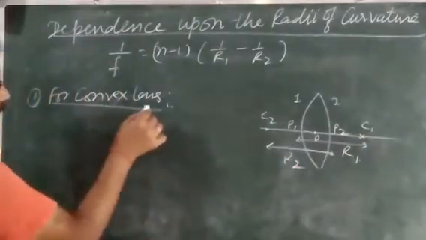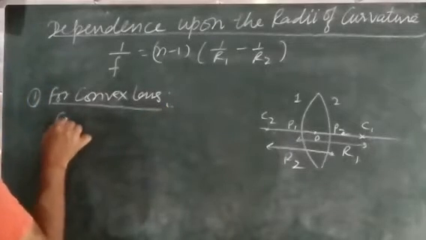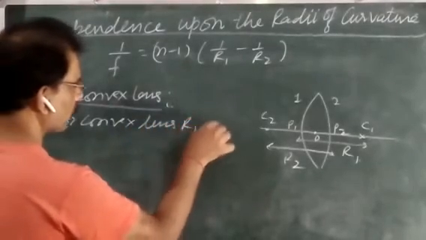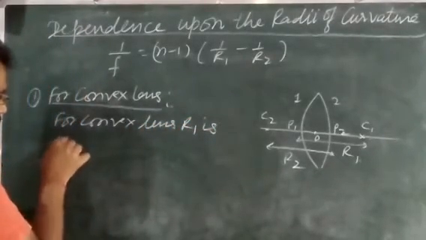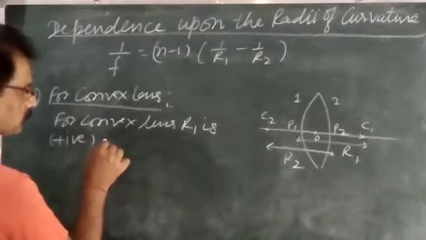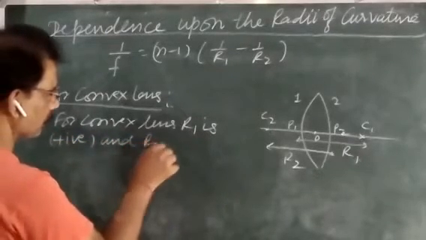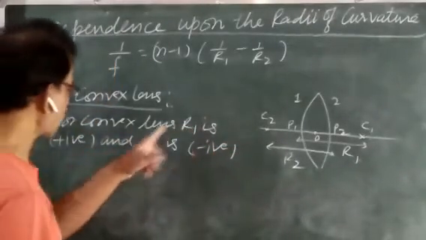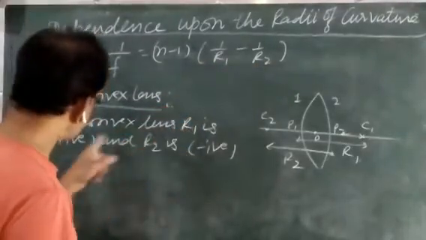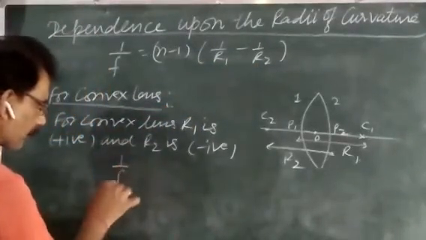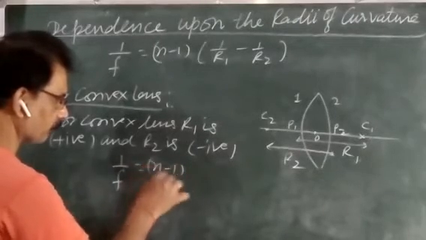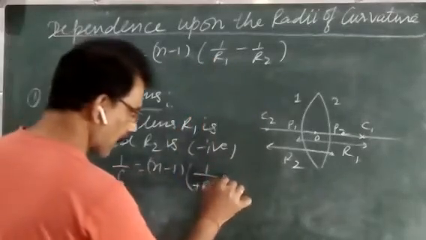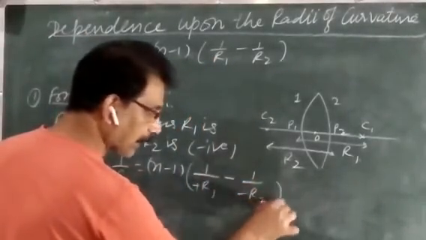So for convex lens, R1 is positive and R2 is negative. And when you put the values of R1 and R2 in this formula with the proper sign, then you will get 1 upon f is equal to n minus 1, 1 upon R1, means plus R1, minus 1 upon minus R2.